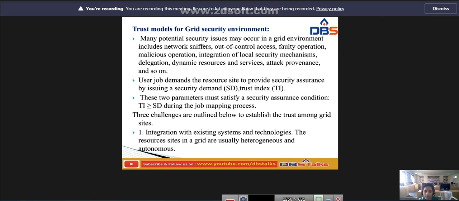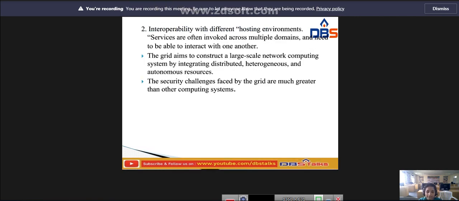Another is interoperability with different hosting environments: services are often invoked across multiple domains and need to be able to interact with one another. And the third one is that the grid aims to construct a large scale